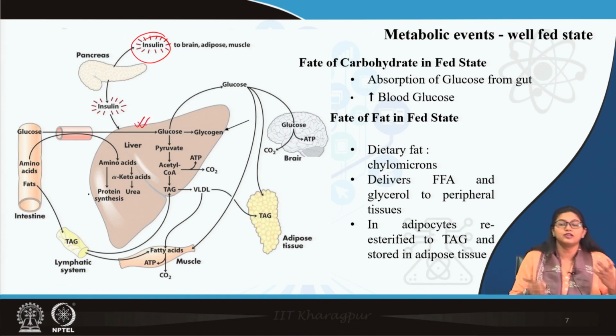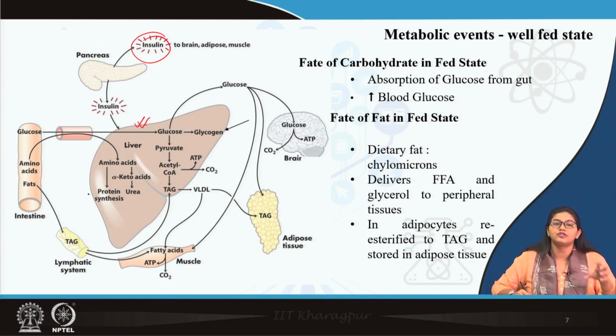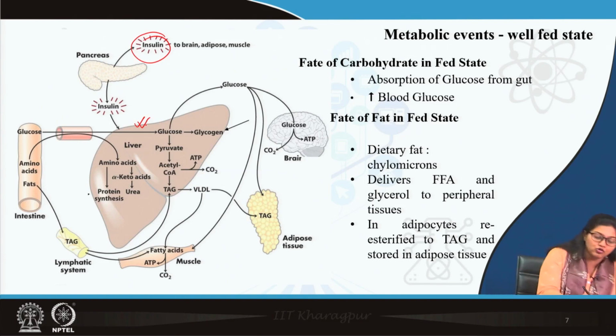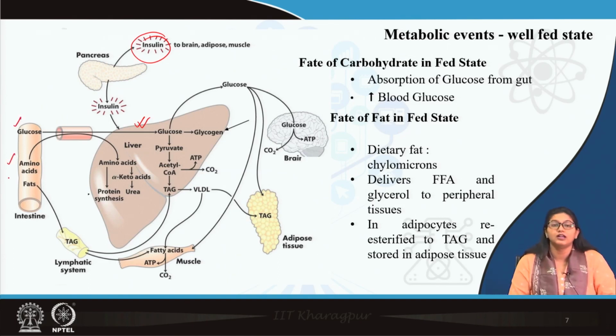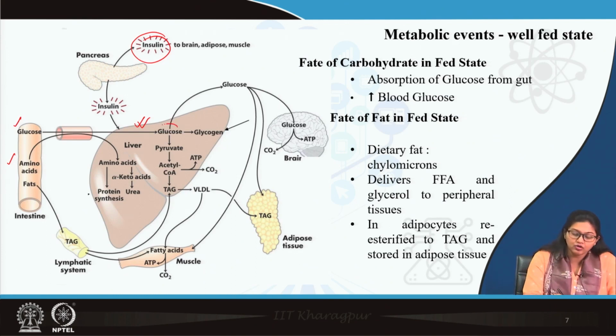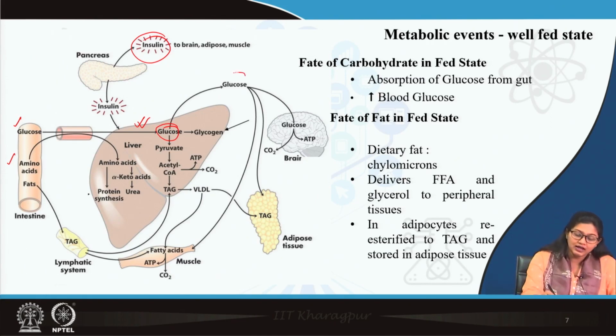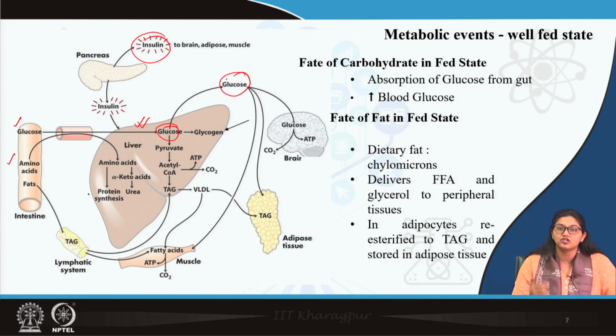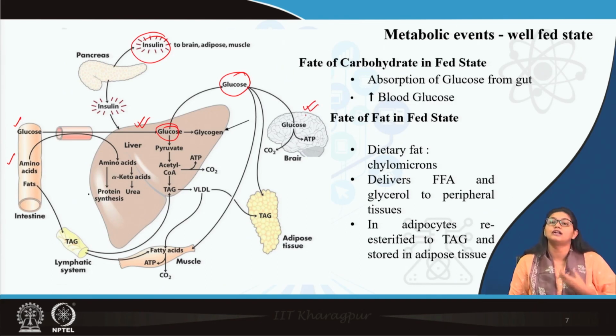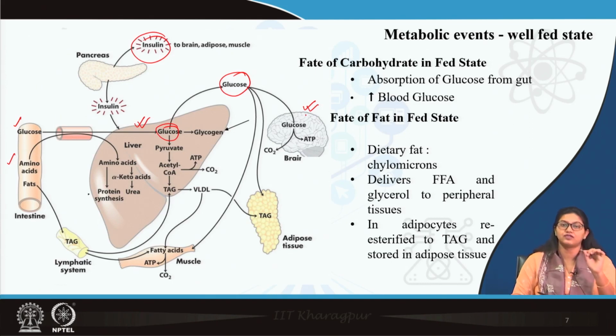Remember, as I told, liver is the metabolic hub of all metabolism. So all the nutrients first enter the liver. Similarly glucose and amino acids also enter the liver, and on entering, glucose is converted to glucose 6-phosphate, and that glucose 6-phosphate, once again dephosphorylated in liver, produces glucose. That glucose comes into the circulation and is redistributed to important organs like the brain, which utilizes glucose for its energy production. So, glucose is the first or preferred substrate for brain.